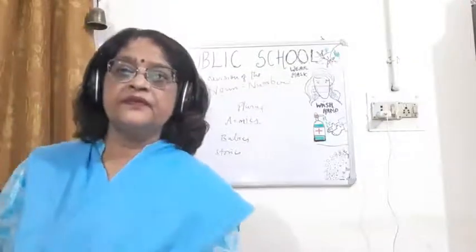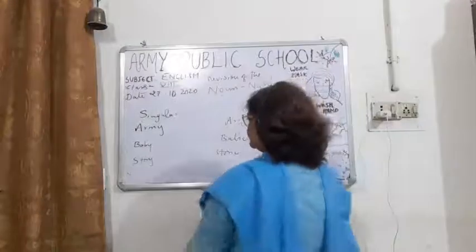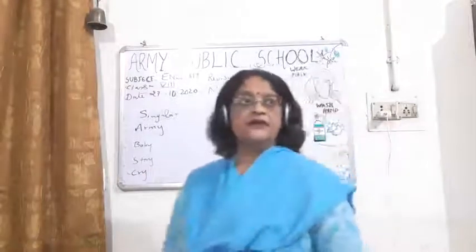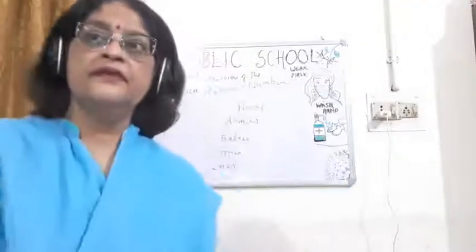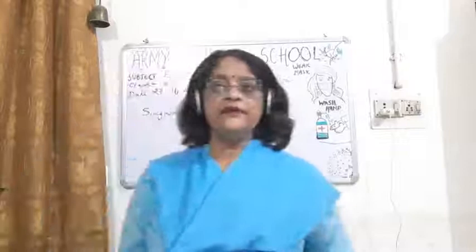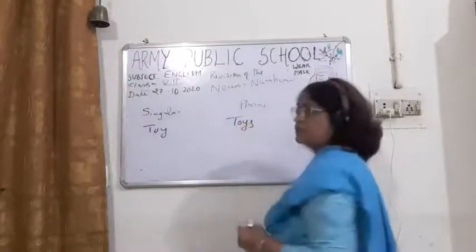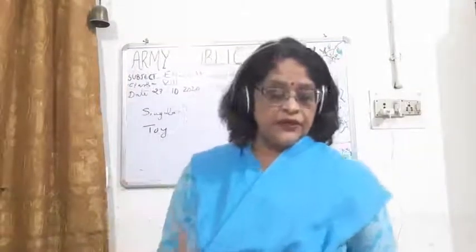Then cry, cries. Cry will become cries. Sometimes y will come at the end of the word and we only have to add s. It is not that we always have to add ies. In some of the words we have to add s only, like toy, toys. You can see we have added only s.